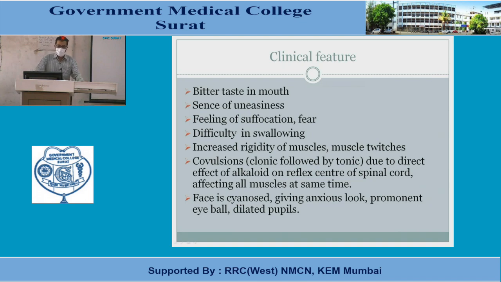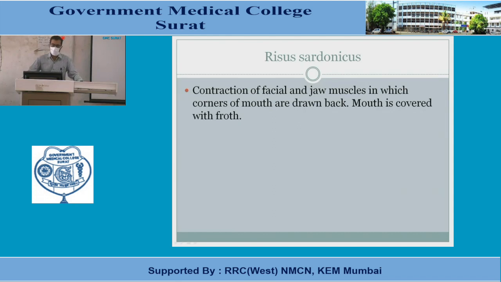due to the direct effect of the alkaloid on the reflex center of the spinal cord, affecting all muscles at the same time. The face is anxious, giving anxious looks. There will be prominent eyeballs and dilated pupils. There is contraction of the facial and jaw muscles, known as risus sardonicus, in which the corners of the mouth are drawn back and the mouth is covered with froth.